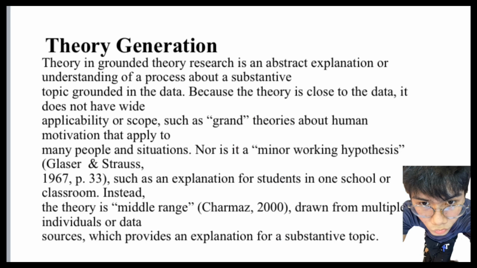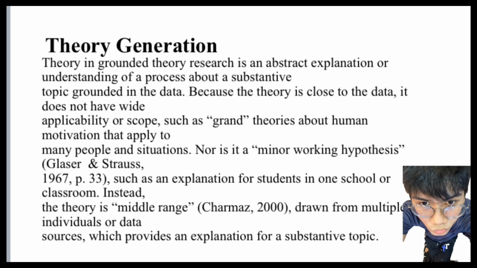Theory generation. Theory in grounded theory research is an abstract explanation or understanding of a process about a substantive topic. To shorten it all up, the research aims to develop a middle range theory. This theory sits between grand theories applicable to vast situations and minor working hypotheses.